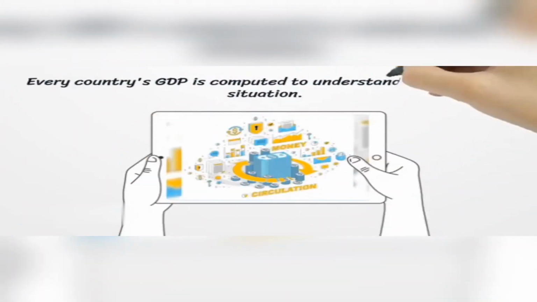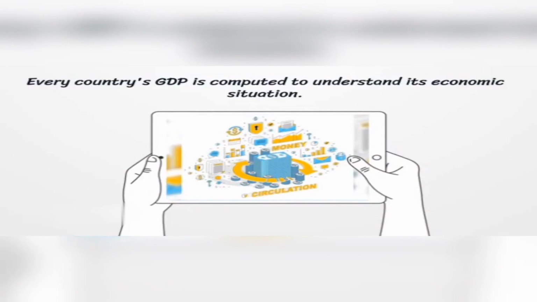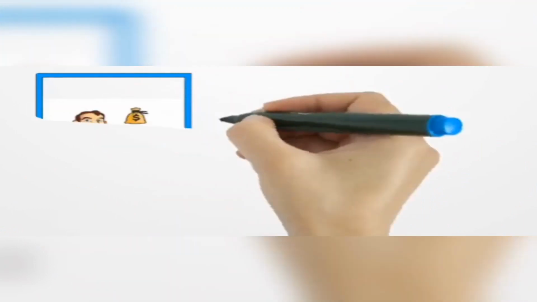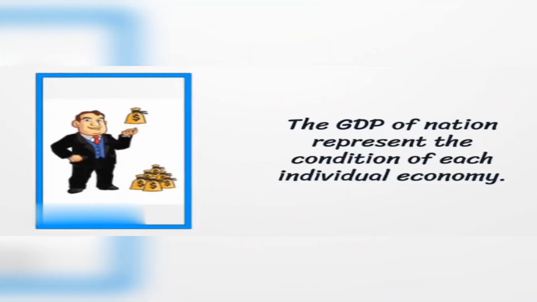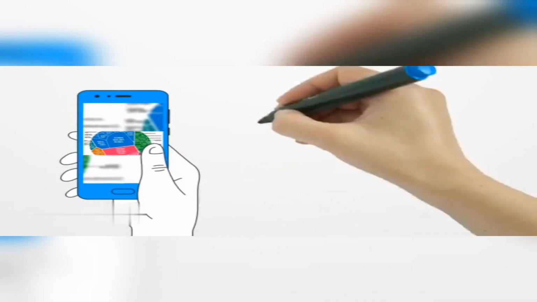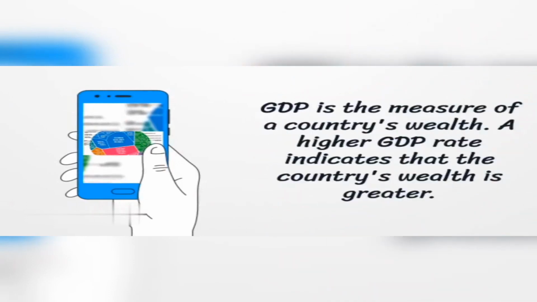GDP calculation is crucial for all nations, not just India. Every country's GDP is computed to understand its economic situation. The GDP of a nation represents the financial condition of each individual. GDP is the measure of a country's wealth. A higher GDP rate indicates that the country's wealth is greater.